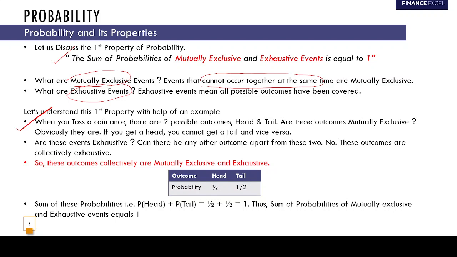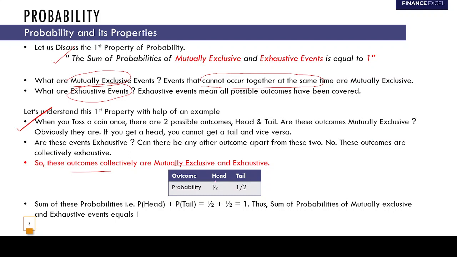Can there be any other outcome apart from these two? No. These outcomes are collectively exhaustive. There is no possible third outcome, right? So these outcomes are mutually exclusive and exhaustive.